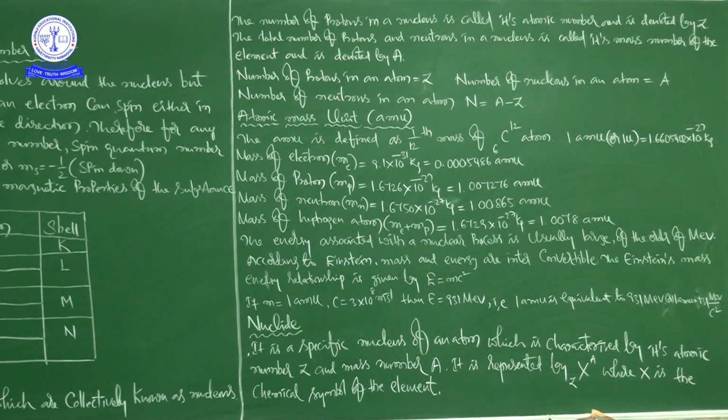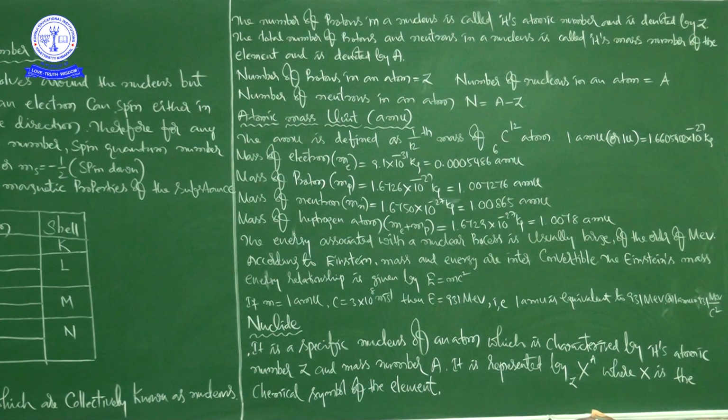The AMU is defined as 1 by 12th of the mass of a C12 (carbon-12) atom. 1 AMU or 1 U is equal to 1.66054 into 10 to the power of minus 27 kilogram. Next, the mass of electron Me is equal to 9.1 into 10 to the power of minus 31 kg. The same value is expressed in AMU. If you know this value, it is just a mathematical treatment, converting from kilogram into AMU, that's all.